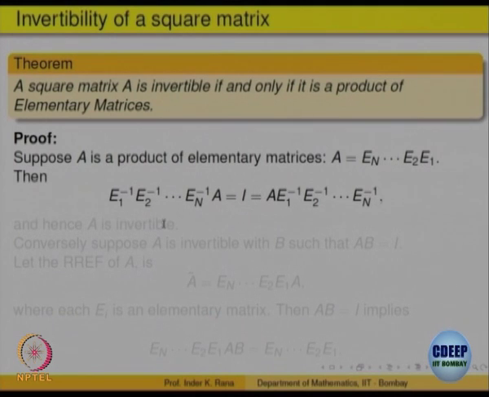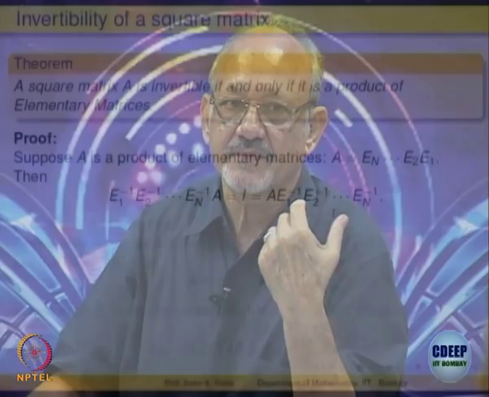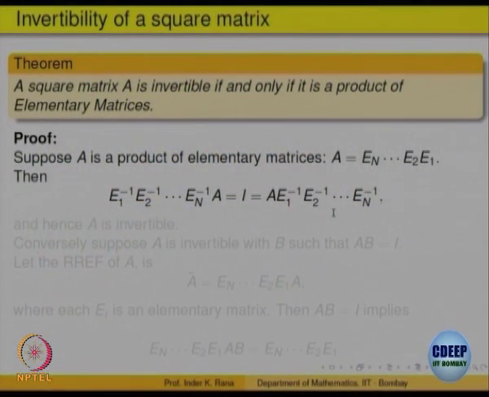Not only does it tell you it is invertible, it even tells you what the inverse is, provided you can write the matrix A as a product of elementary matrices. So, if A is a product of elementary matrices, then this equation not only tells you that A is invertible, because A into this matrix, you can call this matrix B, right.